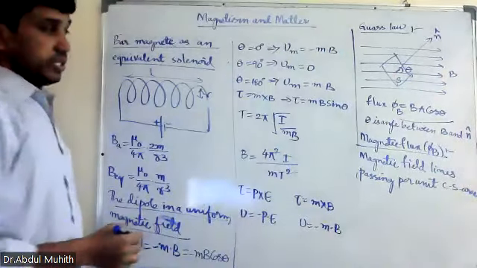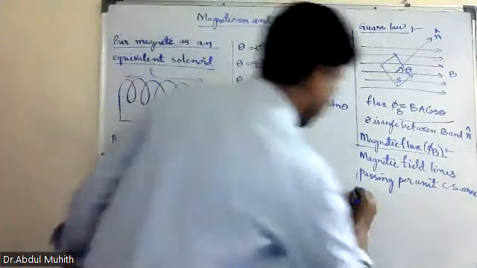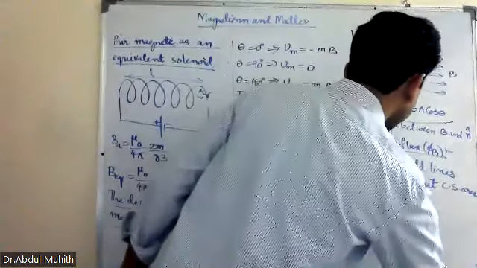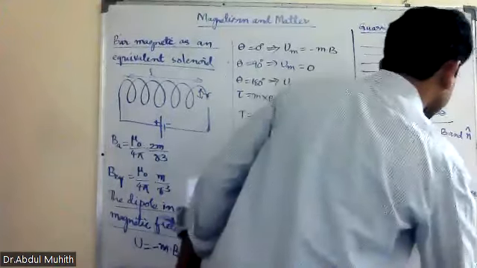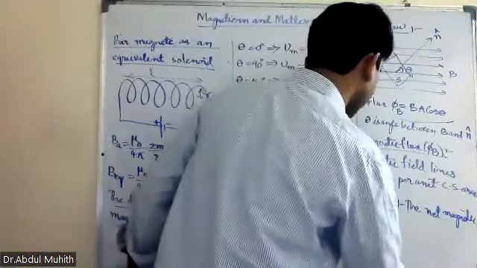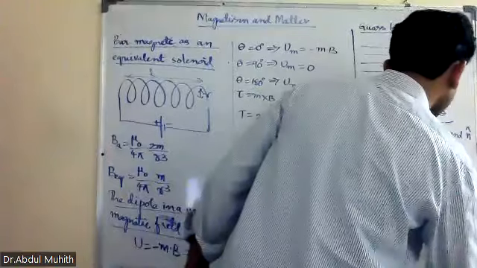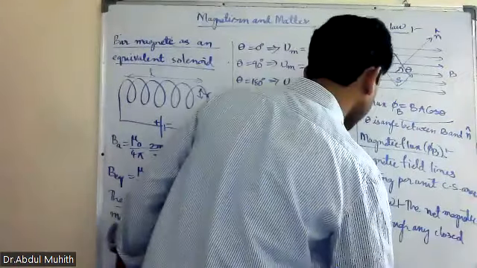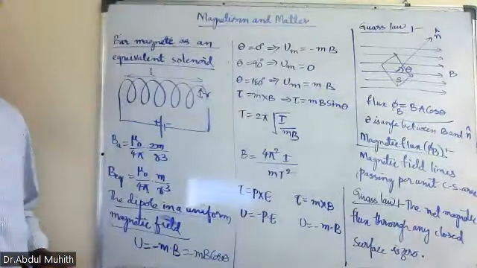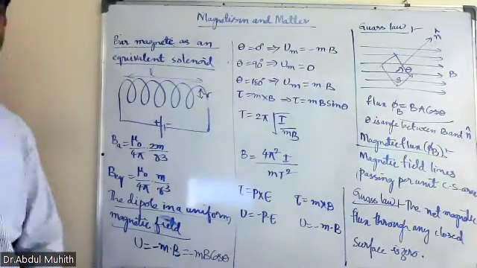Now, next one is Gauss law of magnetostatics. What does it say? The net magnetic flux through any closed surface is 0. So Gauss law: the net magnetic flux through any closed surface is 0. Okay, clear? So next is magnetism and matter.